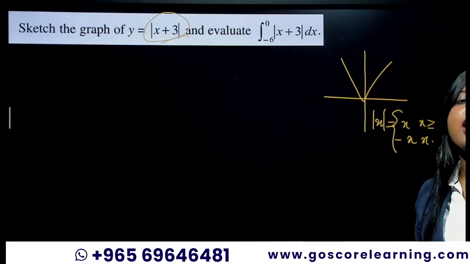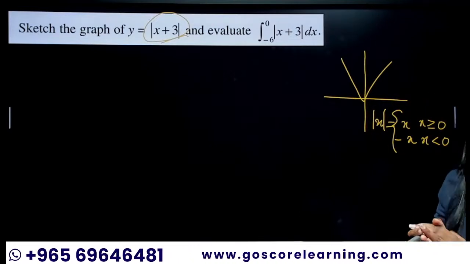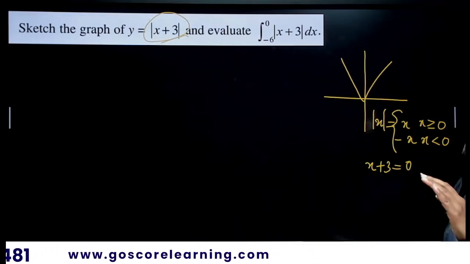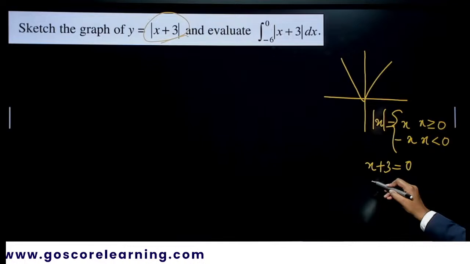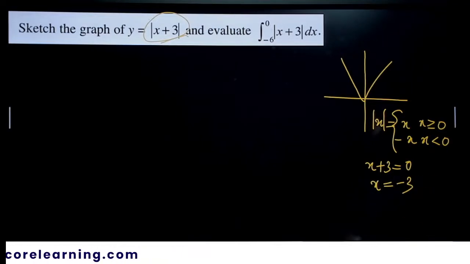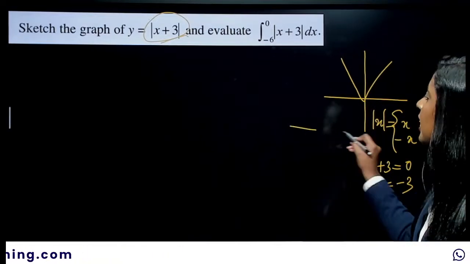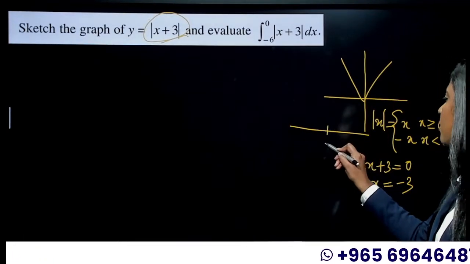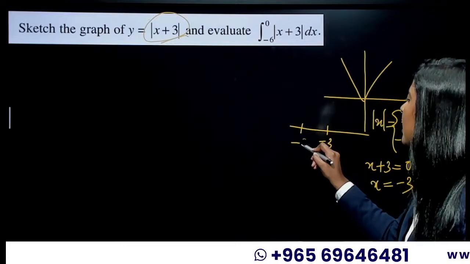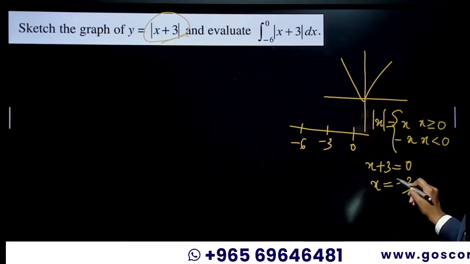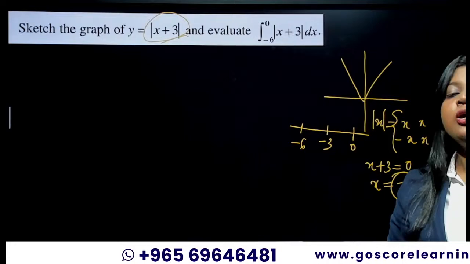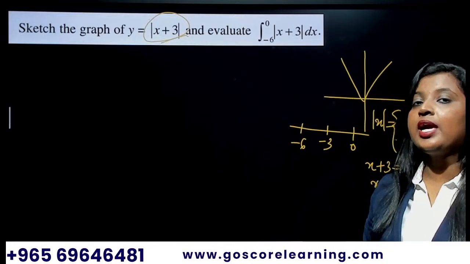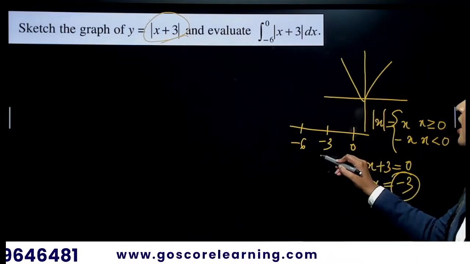So first thing you have to do is whatever you have inside the modulus, equate that to 0. Okay, x plus 3 was there inside the modulus. Equate that to 0. So you are going to get x is negative 3. Okay, so here our limit was negative 6 to 0. So negative 3 is between negative 6 and 0. So this is the point where everything about this mod x plus 3 is changing. Okay, since you got x is negative 3,